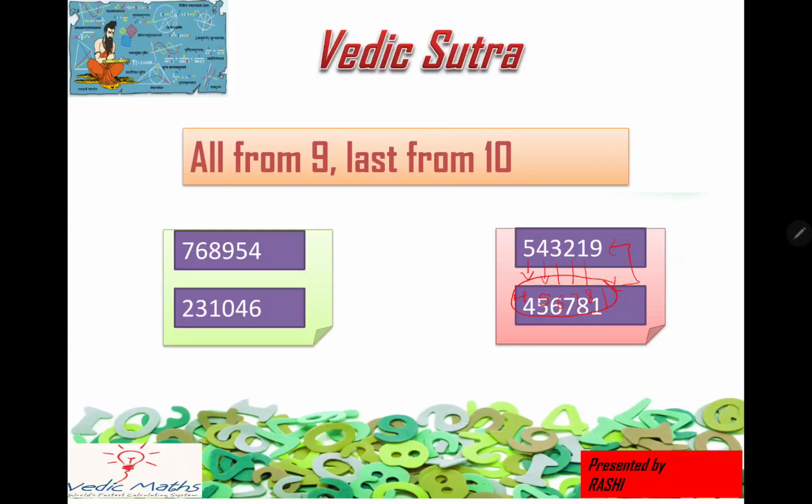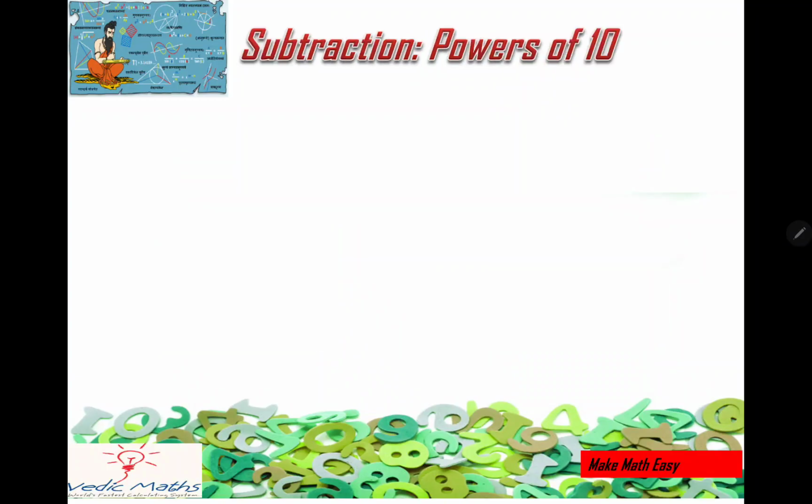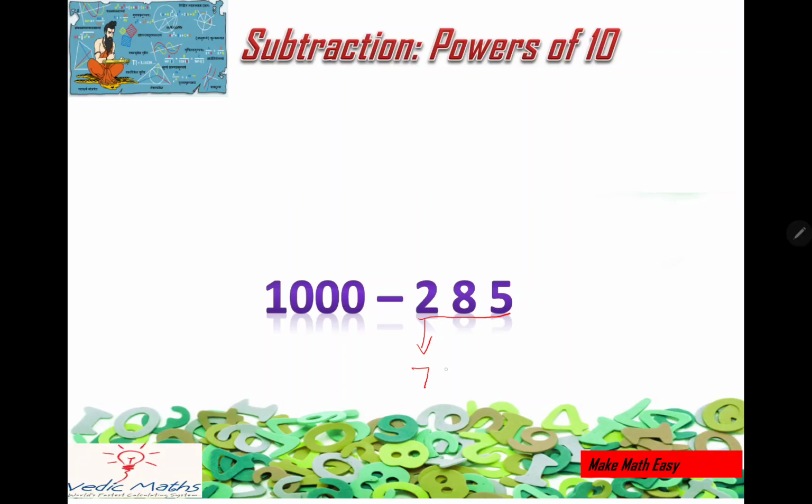Now see, this will be very helpful in subtraction also. A particular type of subtraction, when you are subtracting from the powers of 10. Suppose you want to find 1000 minus 285. So how will you do 1000 minus 285? Just find out the complement of 285. Now what is the complement of 285? 9 minus 2 is what? 7. 9 minus 8 is what? 1. 10 minus 5 is what? 5.